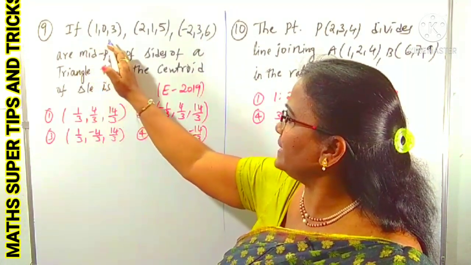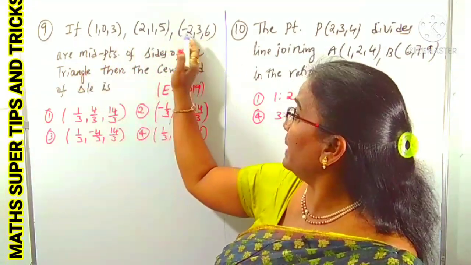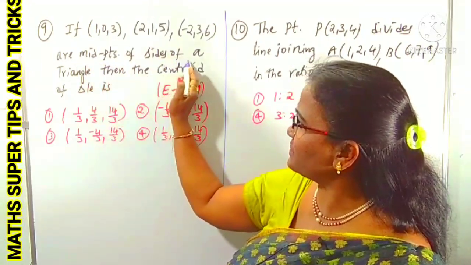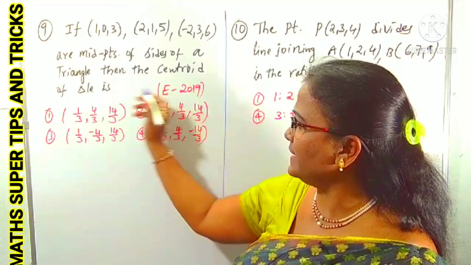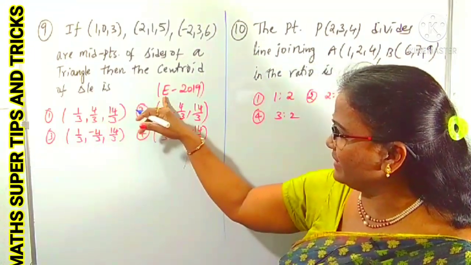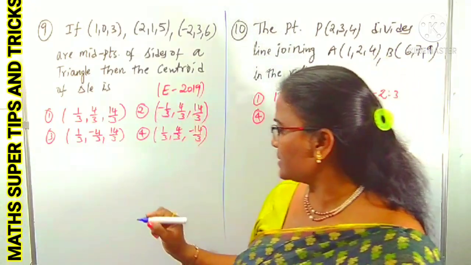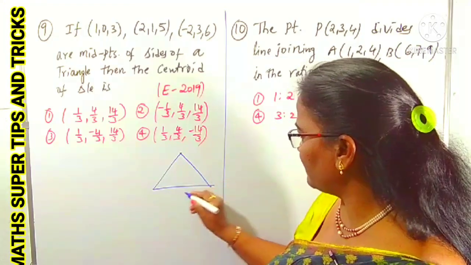If (1, 0, 3), (2, 1, 5), (-2, 3, -2), (3, 6) are midpoints of sides of the triangle. Midpoints of sides of the triangle are given. Then the centroid of the triangle is asked. Same model question we already did. This was given in EAMCET 2019. So what is being asked? The centroid of the triangle is asked and the midpoints of sides are given.